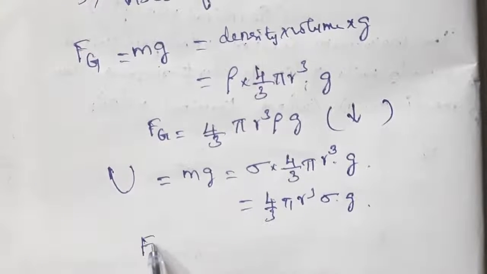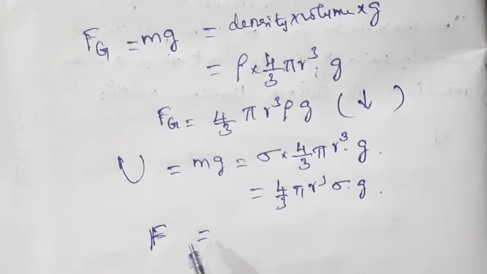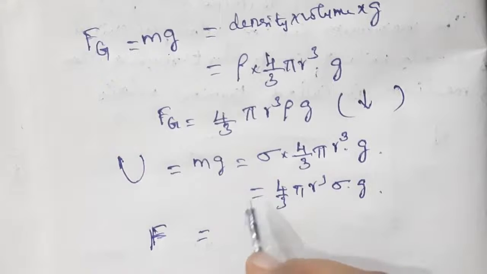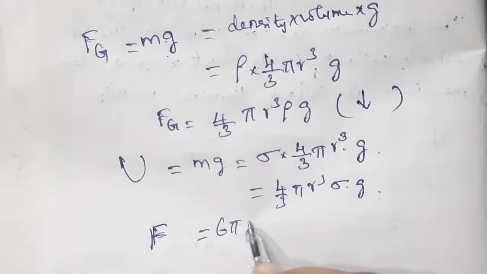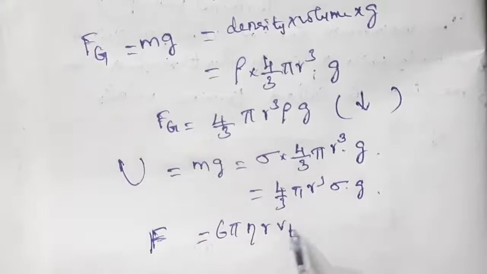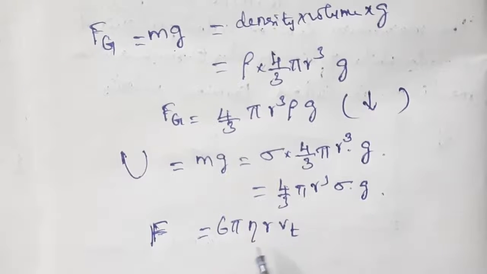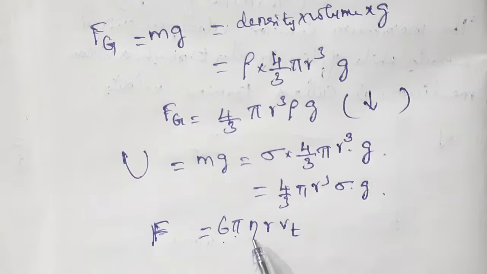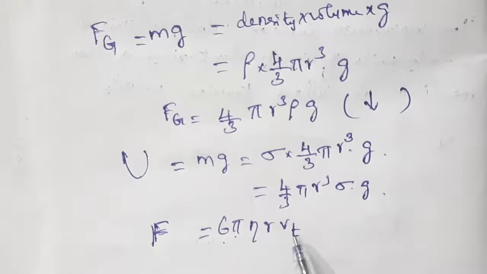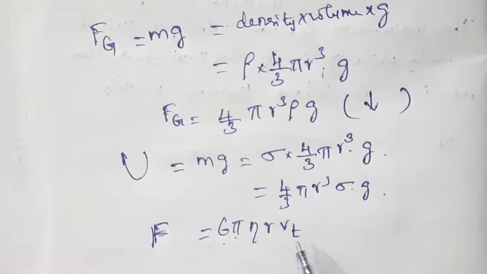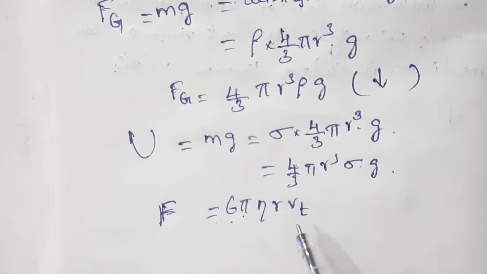The next one, viscous force, comes from Stokes' law that we will learn in the next class. The formula is 6 pi eta r vt. Just keep in mind this formula; next class I will explain it. 6 pi is a constant, eta is the coefficient of viscosity, r is the radius of the sphere, vt is the terminal velocity. What is the condition for terminal velocity?